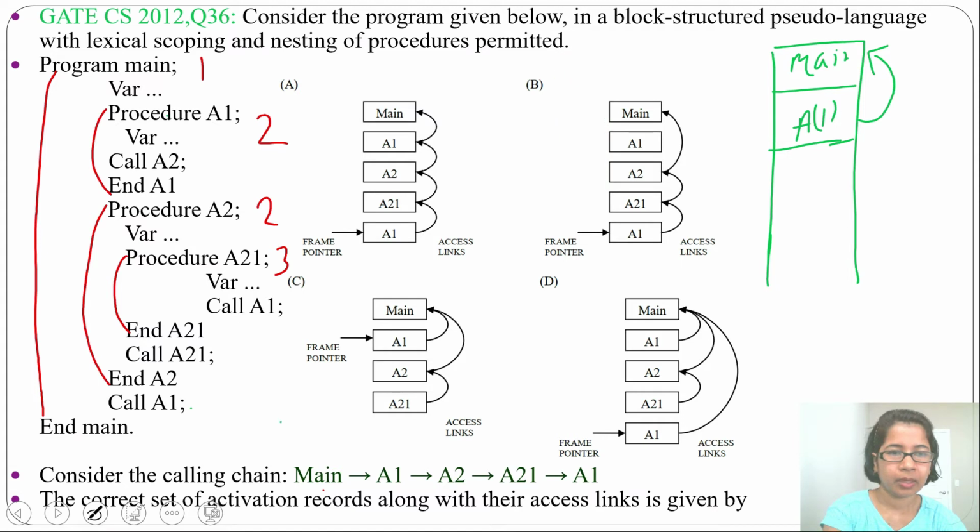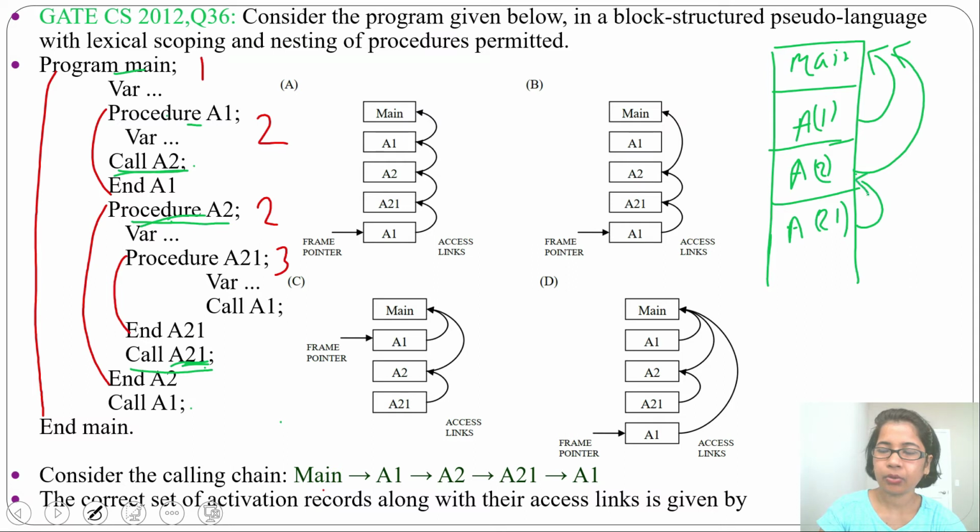Actual stack representation will be like this, but as in the options it is given with downward growth, so I am doing the downward growth. Next inside A1 we'll call A2, and A2 is present immediately within main, so from A2 there will be access link to main. Next inside A2 there is a call A21, and A21 is present inside procedure A2. So from A21 there will be access link to A2. Next inside A21 there is a call to A1. A1 is nested immediately within main. So from A1 there will be access link to main.